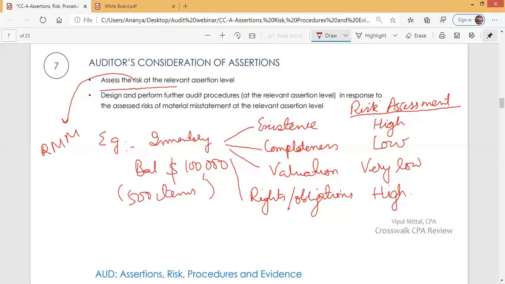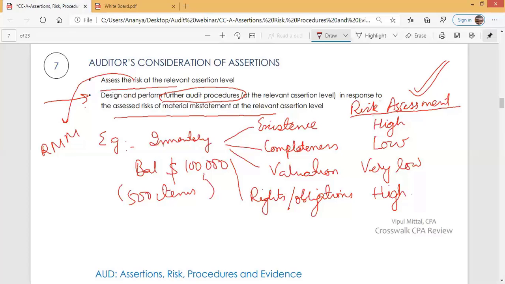Now, we are talking about the auditor's consideration of assertions. From the auditor's perspective, the auditor has to assess the risk for all the relevant assertions and design and perform further audit procedures in response to assessed risk at the relevant assertion level. So the auditor initially assesses the risk, and on the basis of this risk assessment, the auditor will design and perform audit procedures. You call them further audit procedures.